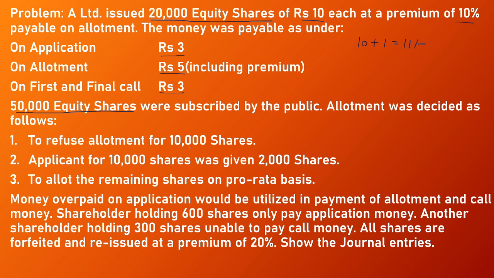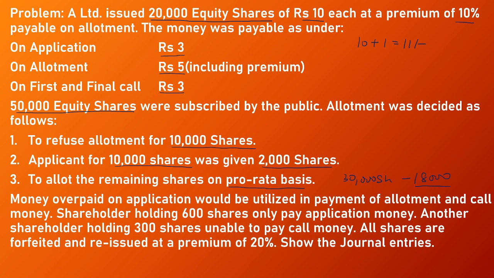Now the allotment was made as follows. On the first 10,000 shares, the company refused the allotment. On the next 10,000 shares, the company allotted 2,000 shares. So the remaining shares are 30,000, and on these 30,000 shares, the company allotted shares on a pro-rata basis. So the remaining shares are 18,000. So on the third category, that is on 30,000 shares, the company allotted 18,000 shares because the company has already allotted 2,000 shares.